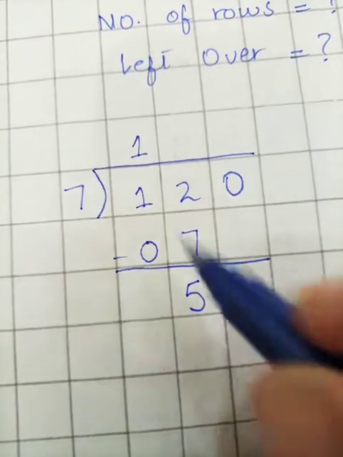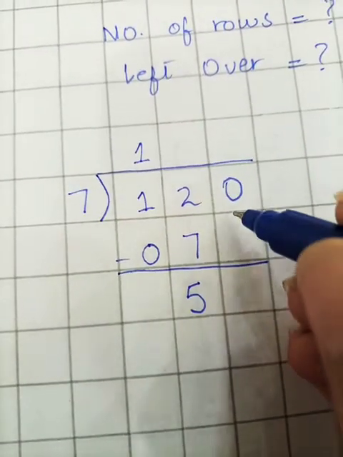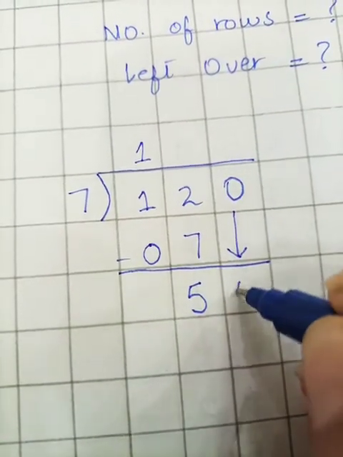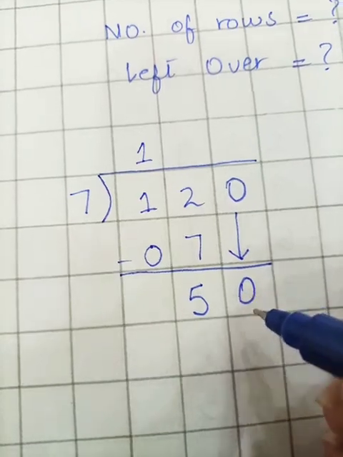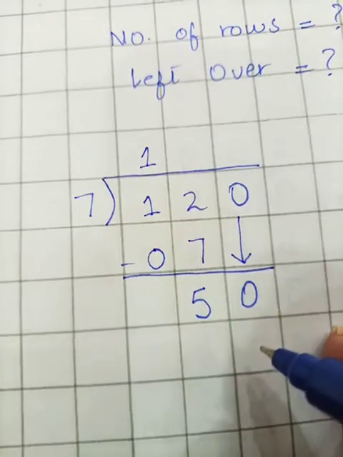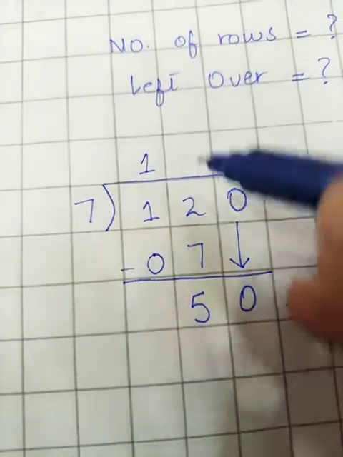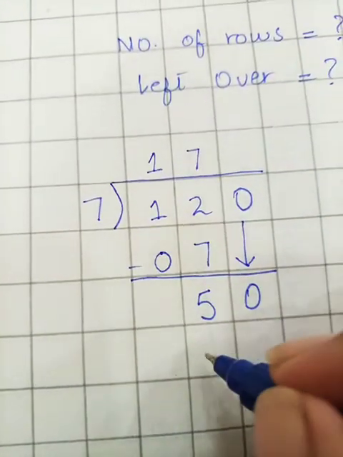Now this 5 is again smaller than 7. I will bring this 0 down here, making my number 50. Now read the table of 7 to get the number 50 or smaller than 50. 7 sevens are 49.